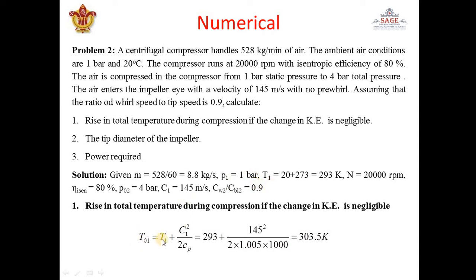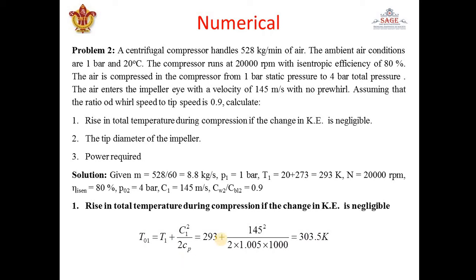Okay. So T01 is static temperature, total temperature is static temperature plus kinetic head. We have to consider kinetic head here, C1 square by 2 Cp, because we have seen that there is a difference of C1 square by 2 Cp between static value and stagnation value, because static value gets converted into stagnation value. When kinetic energy reduces to 0, it will give value of stagnation quantities. Okay. So T01 is equal to T1 plus C1 square by 2 Cp.